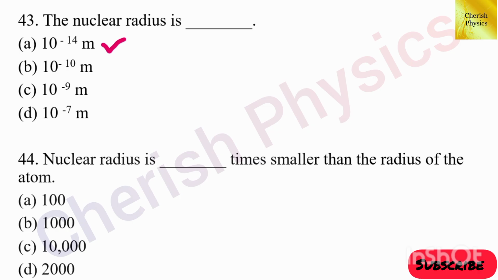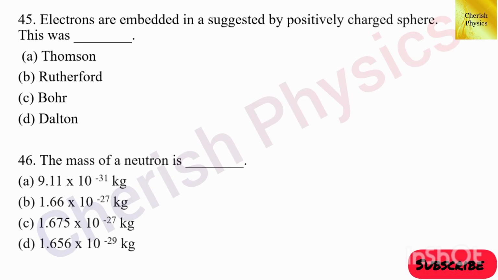44th question. Nuclear radius is dash times smaller than the radius of the atom. The answer is option C, 10,000. 45th question. Electrons are embedded in a positively charged sphere. Who suggested this? The answer is option A, Thomson.